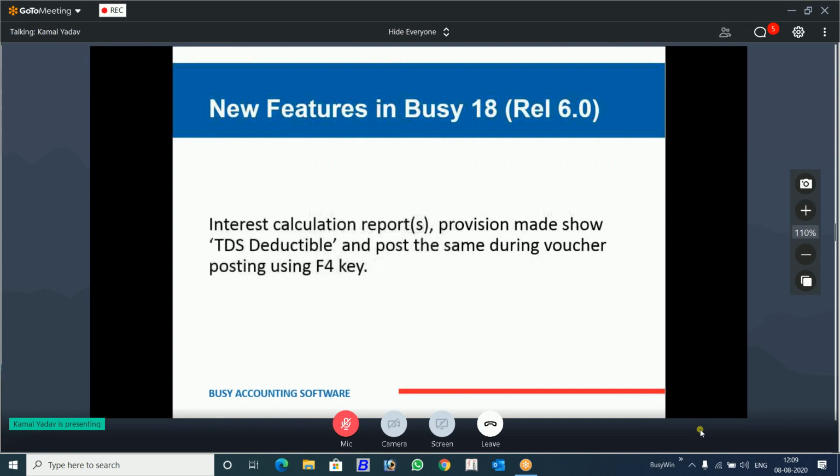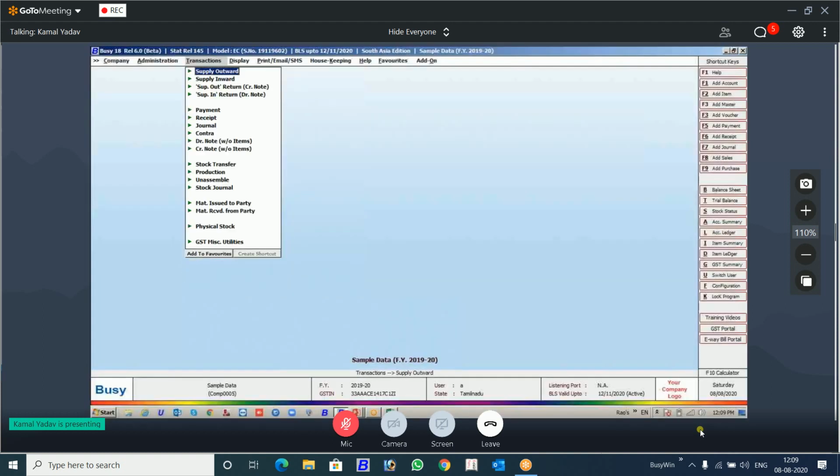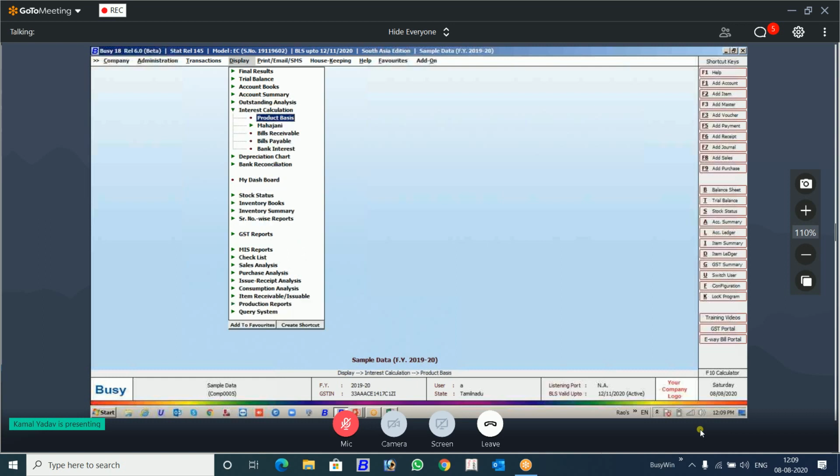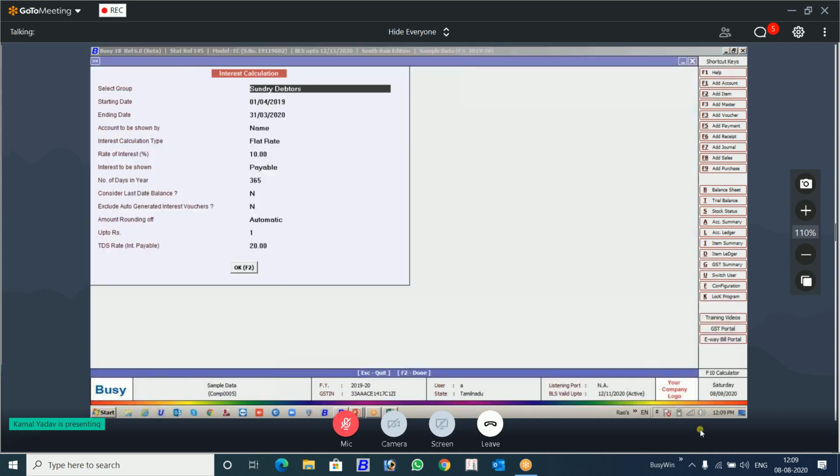Another thing is this, your interest calculation report. You can deduct TDS there using the F10 key. How you are going to do that, I will show you. This is the interest calculation report. Let's go for the product basis. You can use product basis or bill payable basis, anywhere you can use. Here is the option payable, receivable or both. You have to select payable, otherwise it won't work.